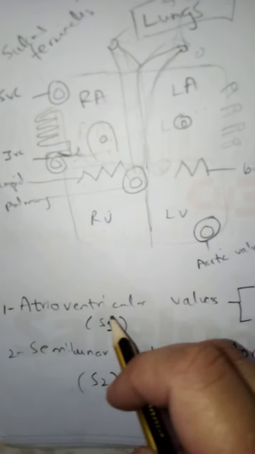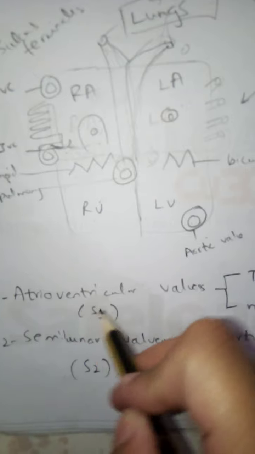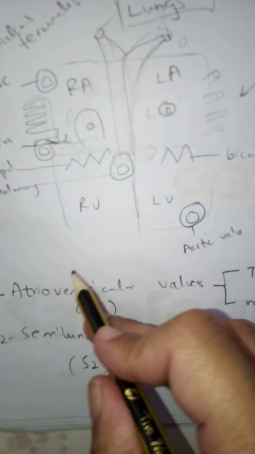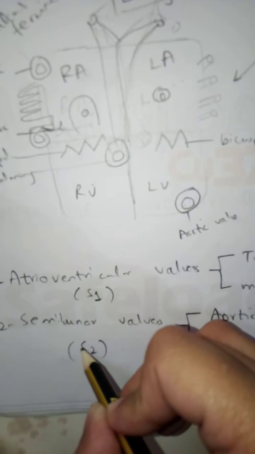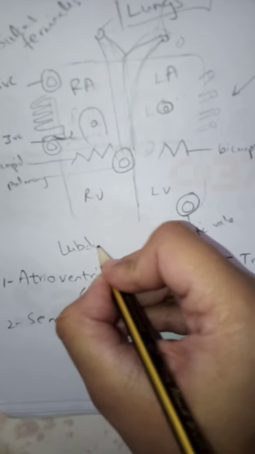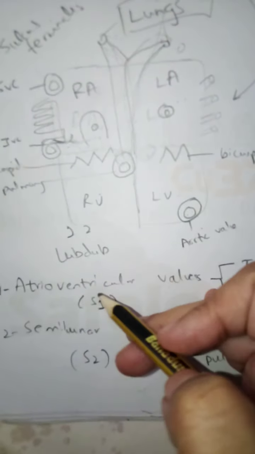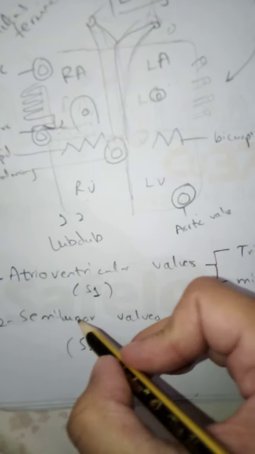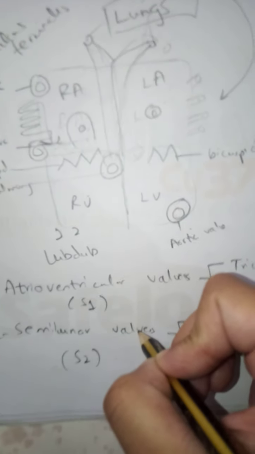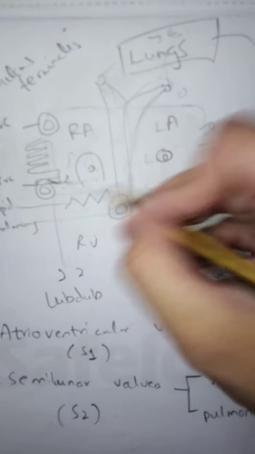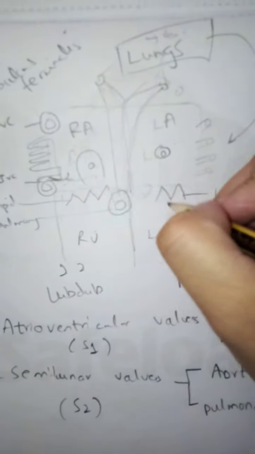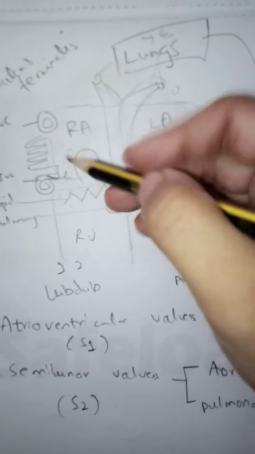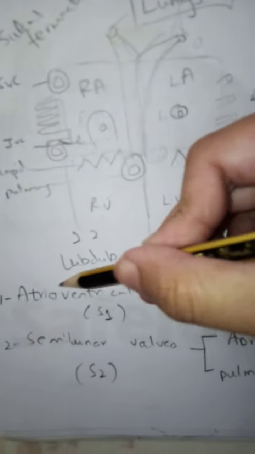If we look at some clinicals or normal phenomena, the closure of the atrioventricular valves produces the first heart sound, that is the lub, and the closure of the semilunar valves forms the second heart sound, that is the dub. So the heart sounds are lub, dub, the first and the second. And if there is mitral or tricuspid stenosis, stenosis means narrowing of the valves, there can be stenosis of any of the four: the tricuspid, the mitral, the aortic or the pulmonary.